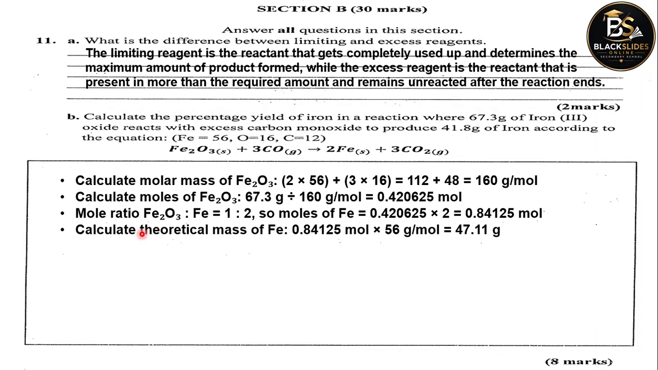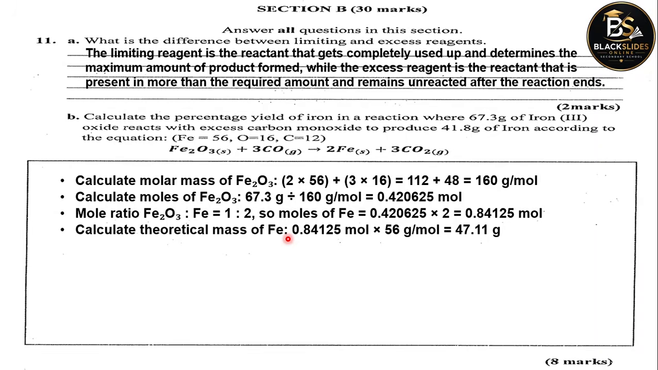Then calculate the theoretical mass. So the theoretical mass of the iron produced is going to be equal to the number of moles multiplied by molar mass. So the number of moles is this one here, which we just worked out, multiplied by 56 grams per mole. That's the molar mass of iron. If you multiply this out, you get 47.11 grams, the theoretical mass.